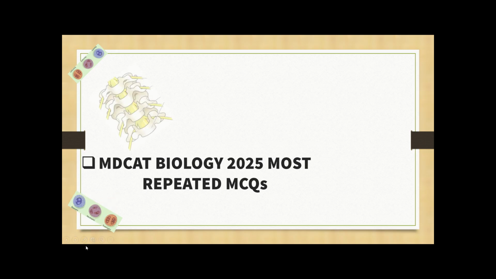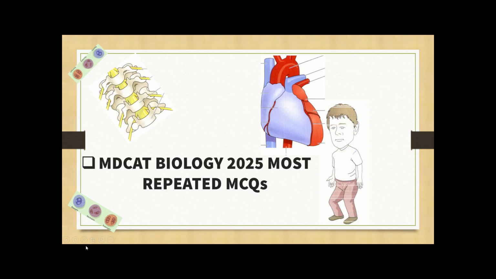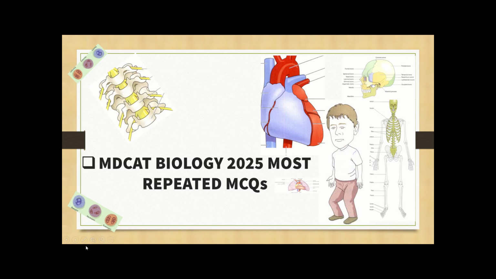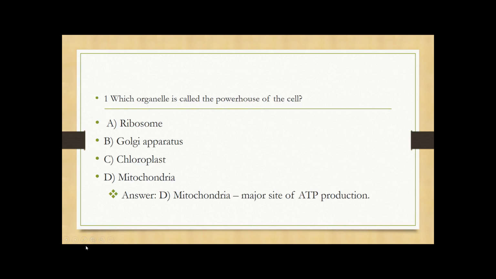So today we do MDCAT Biology 2025 most repeated MCQs. So let's start. MCQ number 1: which organelle is called the powerhouse of the cell? A. Ribosome, B. Golgi apparatus, C. Chloroplast, D. Mitochondria. So the answer is D, Mitochondria, because mitochondria are called the powerhouse of the cell because they produce ATP, the energy currency of the cell.